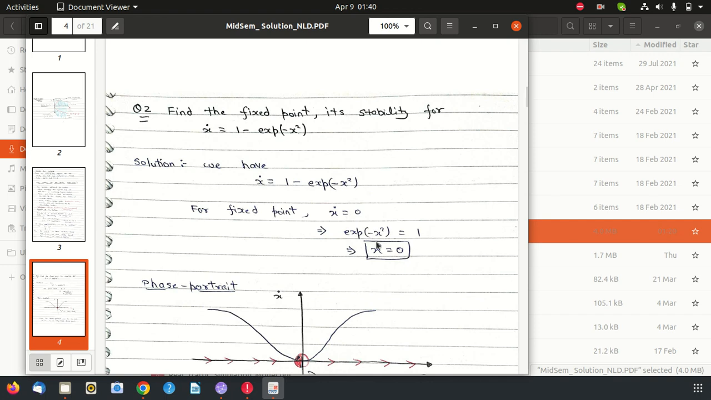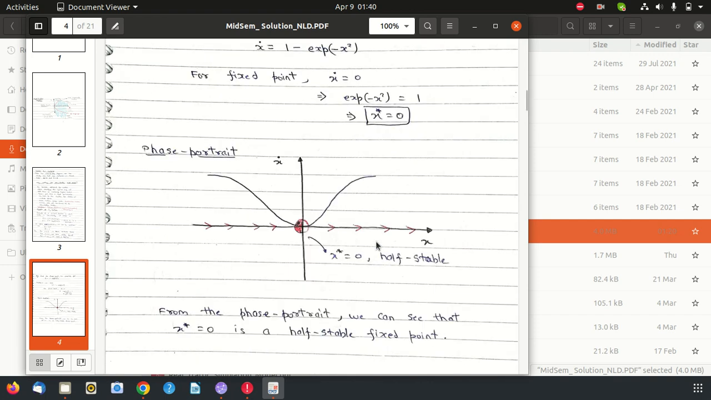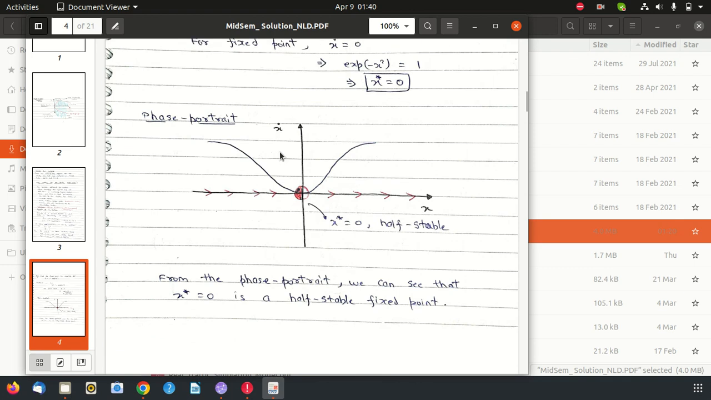The second part is the stability of the fixed point. If you draw the phase portrait for the given system, you will see the curve looks like an inverted Gaussian curve. Since x dot is positive for any value of x, the flow is directed towards the positive x direction. So the fixed point x equal to 0 is actually half stable: stable on this side and unstable on the other side.